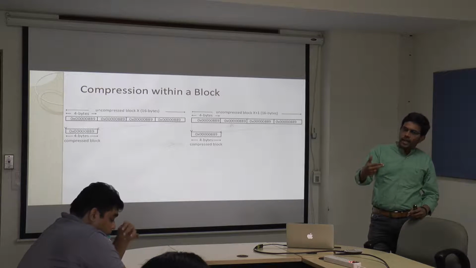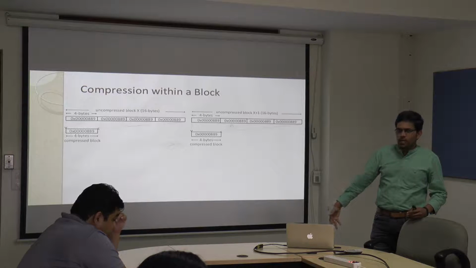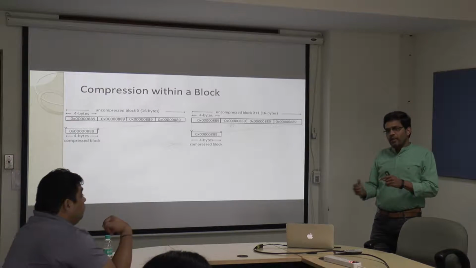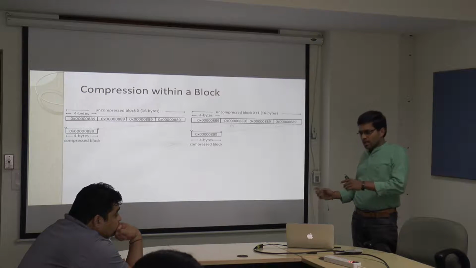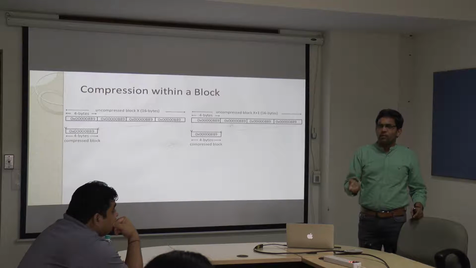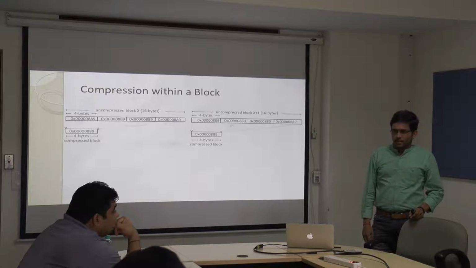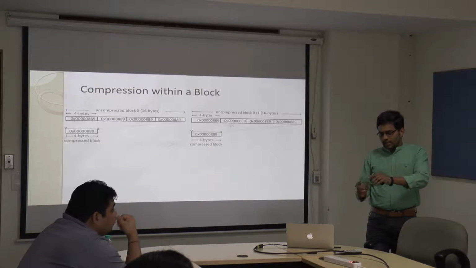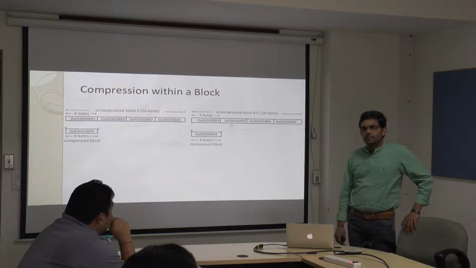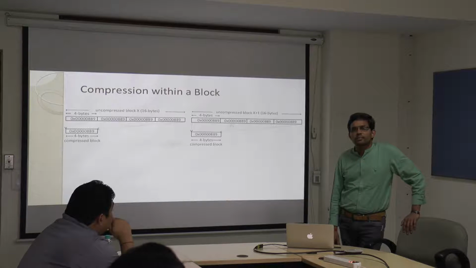Meanwhile, you also send a request to the lower levels, that is the main memory or somewhere, to get the data. Because main memory access latency is hundreds of cycles, by the time you get the data, you have plenty of time to decide where to put the data. Once you get the data, you look at the pattern. Yes, that is the thing: unless and until I get the data, I will not be able to predict.